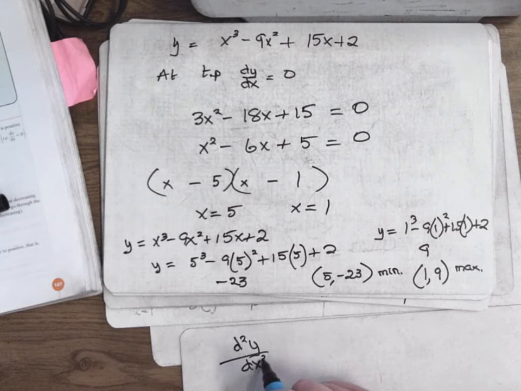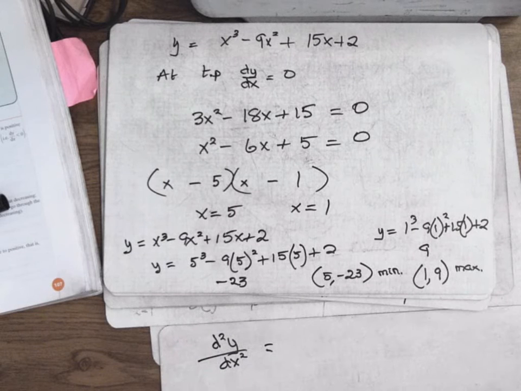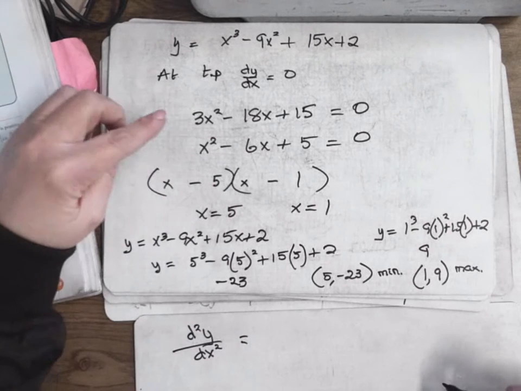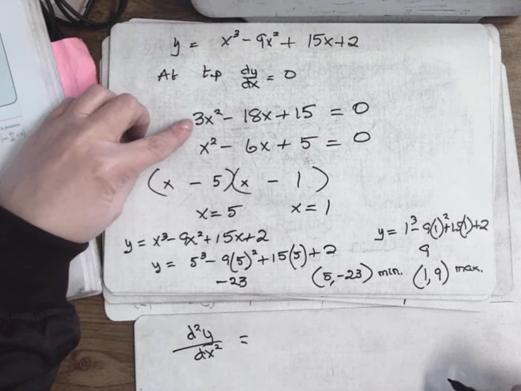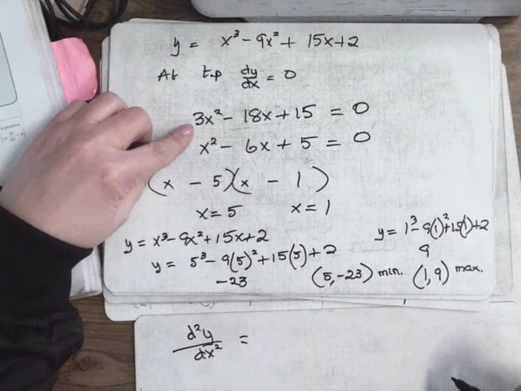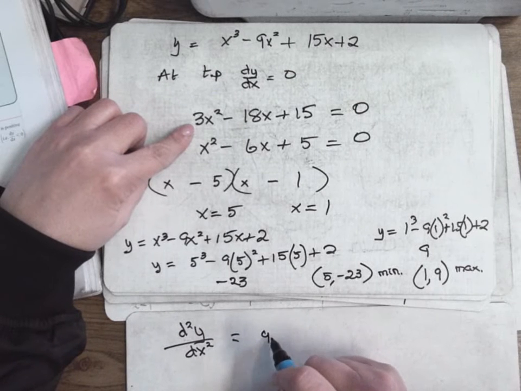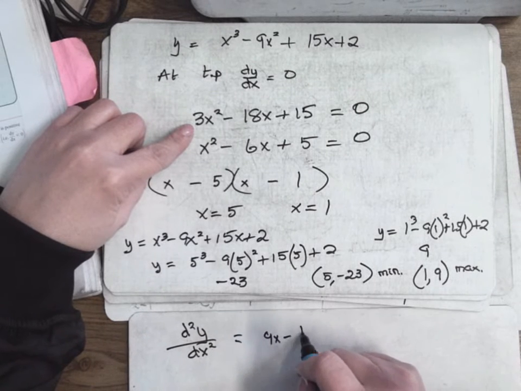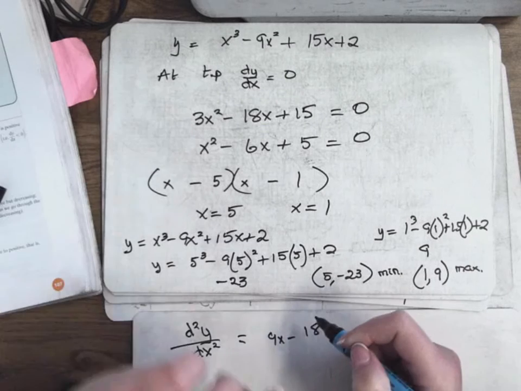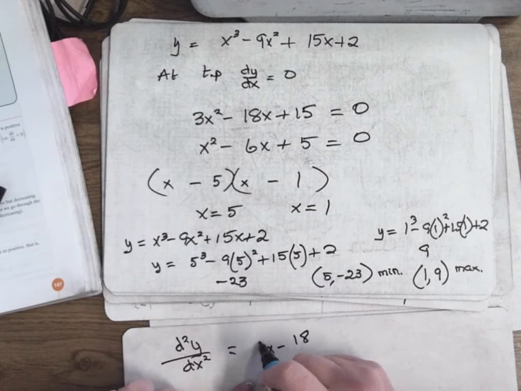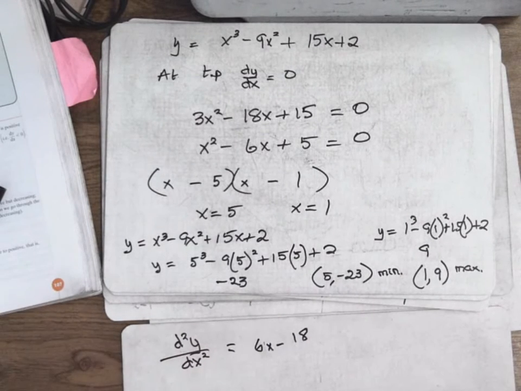So remember we did this in the first chapter and we had no reason to differentiate again, but now we do, right? d2y dx2 means you take dy dx, which is here. dy dx is 3x squared minus 18x plus 15. You differentiate again and you get 6x minus 18.